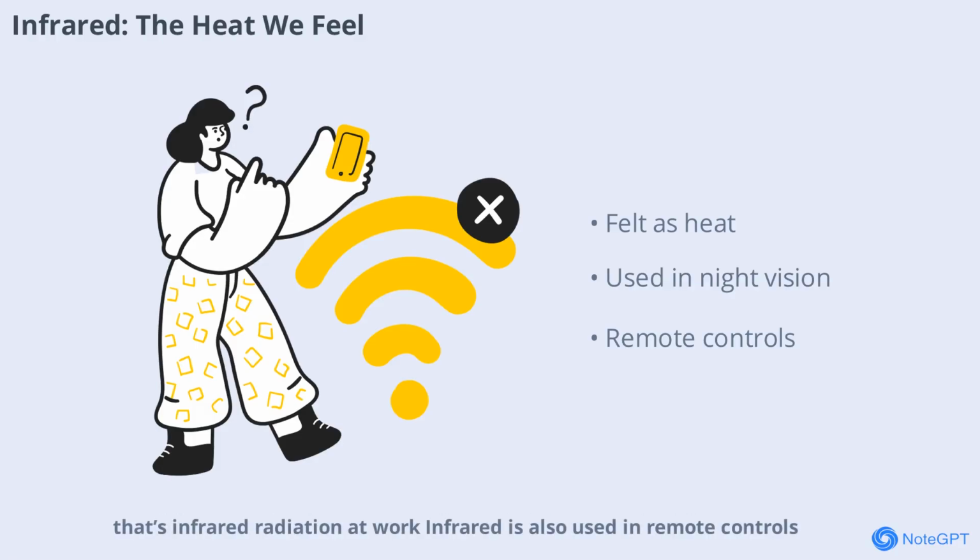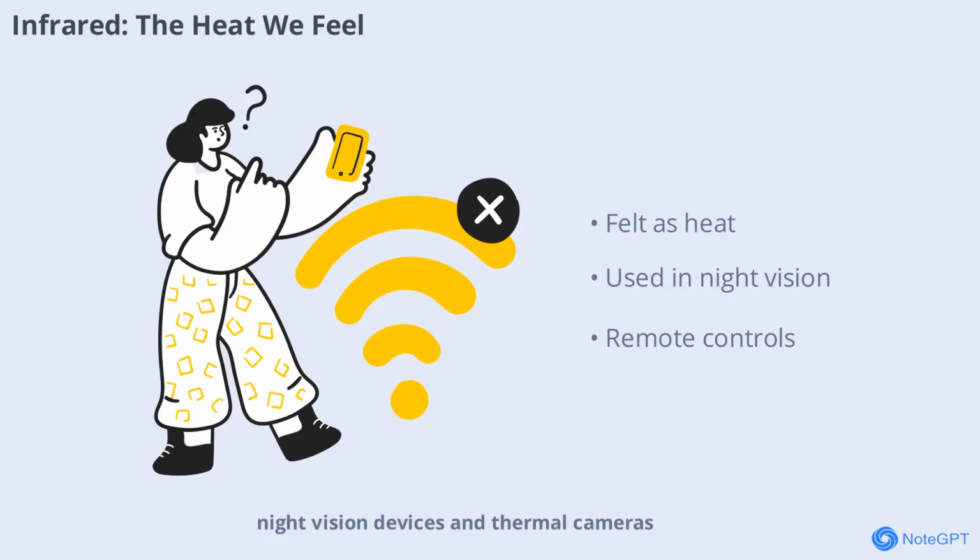Infrared is also used in remote controls, night vision devices, and thermal cameras. It helps us see in the dark and measure temperatures from a distance. Infrared technology is crucial in medicine, industry, and even in your TV remote.